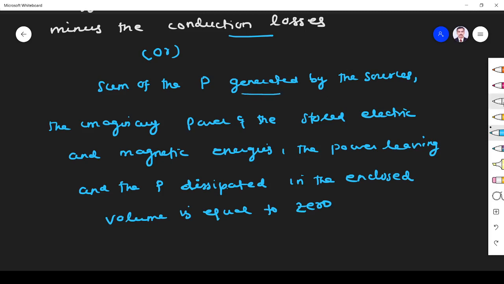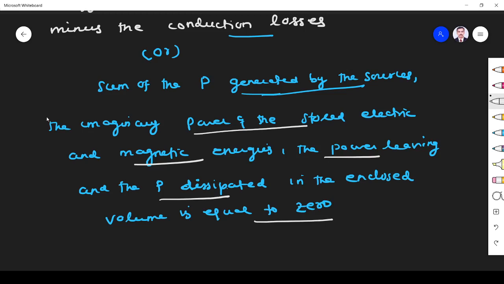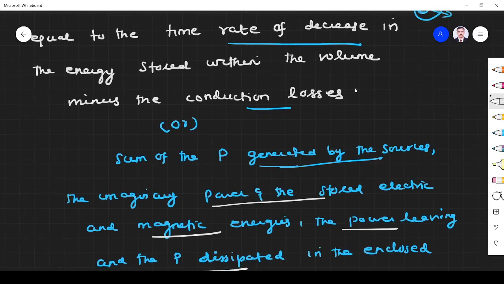The sum of power generated by source, then power of the stored electric and magnetic energy, power leaving from the source and power dissipated in the volume is equal to 0. Fine, let us prove that and confirm this statement.